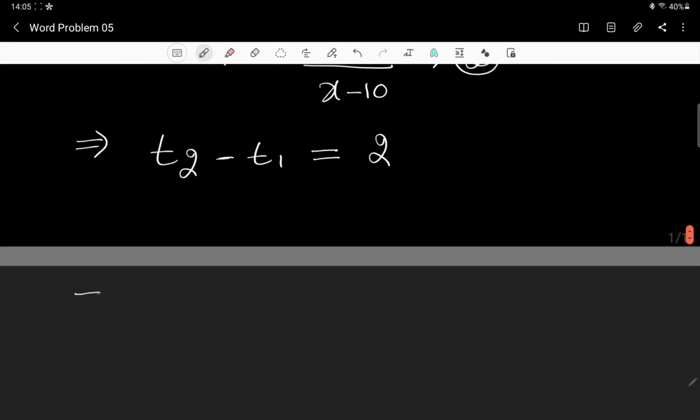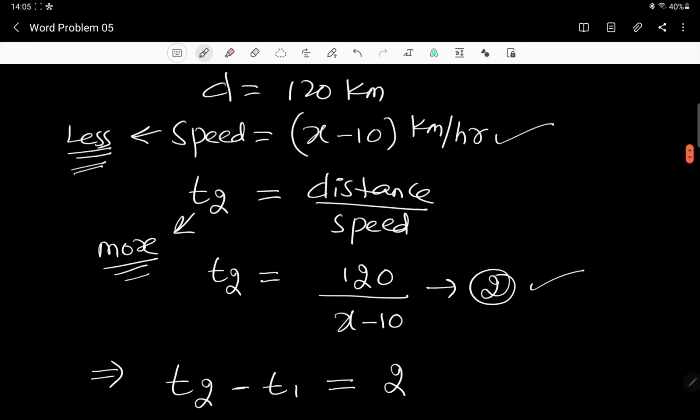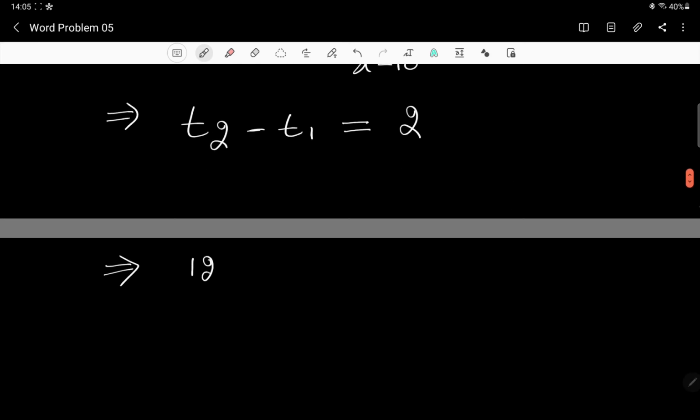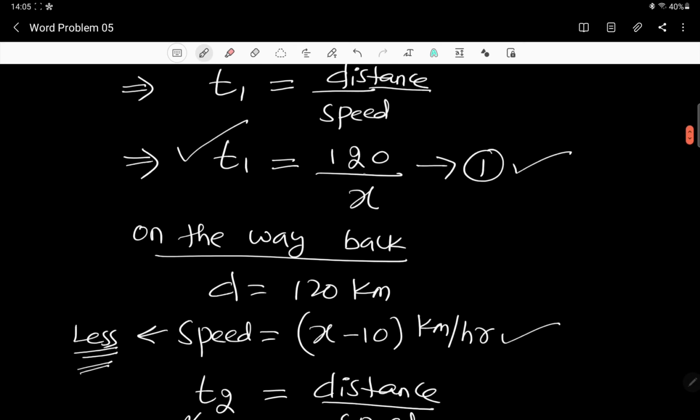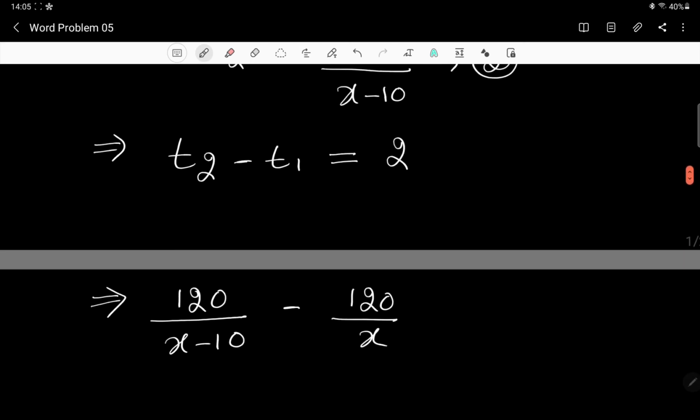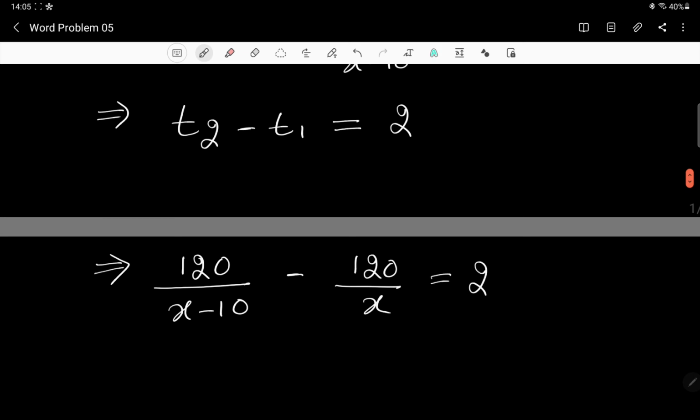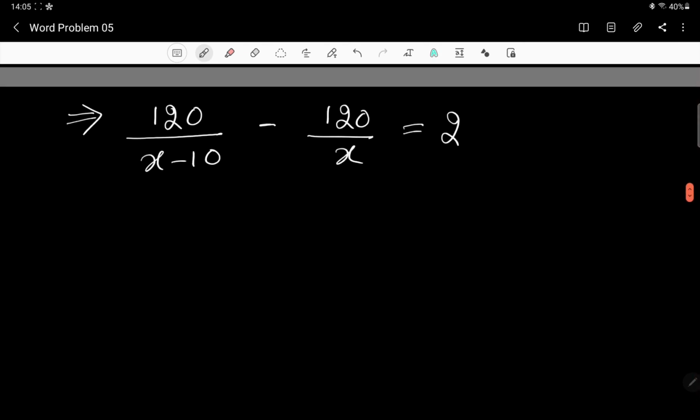And you know the formula for t2. t2 is 120 divided by x minus 10. So 120 divided by x minus 10 minus 120 divided by x, because t1 is 120 by x, equals 2. Both sides have 120, so you can take that 120 common. Once you take 120 common, what remains inside?